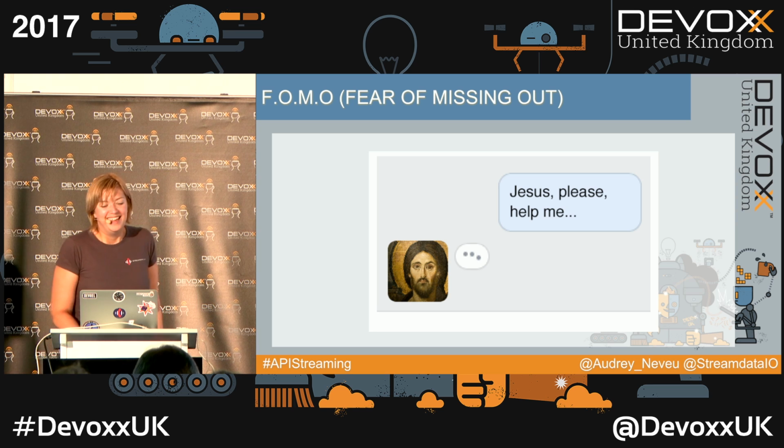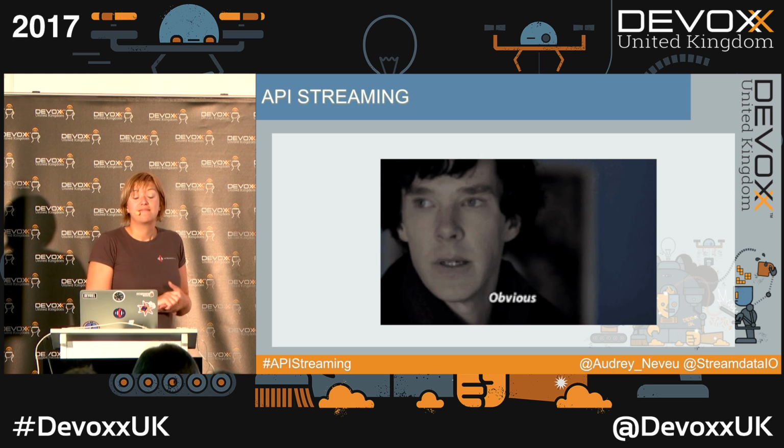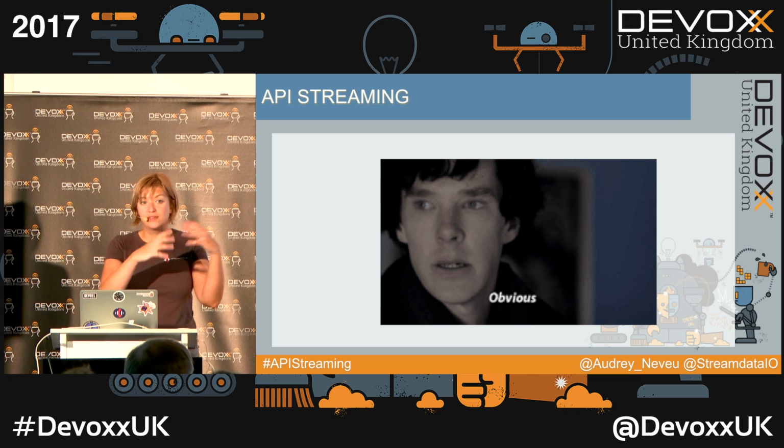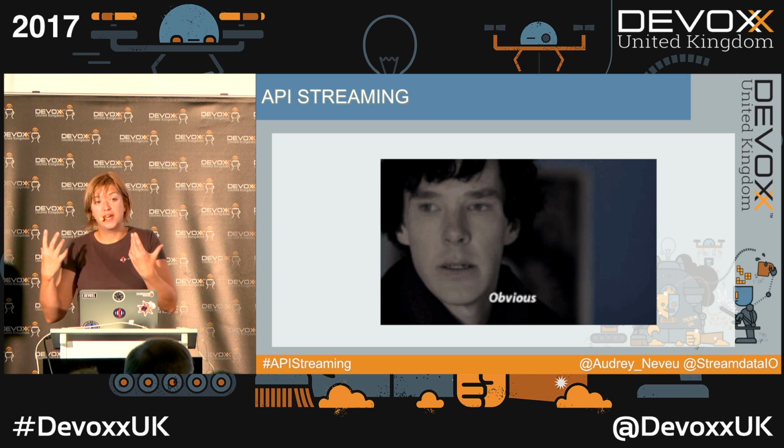I'm sorry. So basically, it's not really complicated to get real time. You just need to take your static API and turn it into a stream of data.